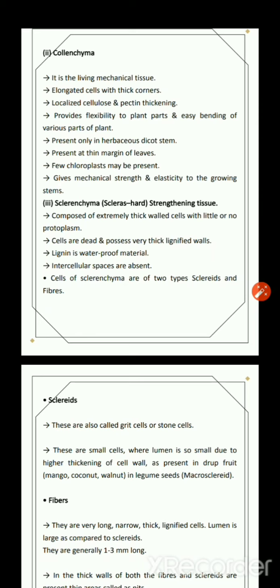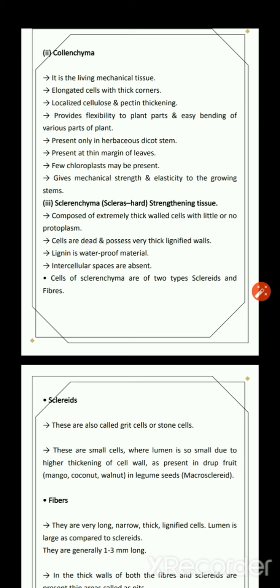Now what is the function of this? Their main function is to provide mechanical strength and elasticity to the growing stems, as well as provide flexibility in plant parts. Now the last but not the least is sclerenchyma tissue. Sclera means hard. These are the strengthening tissues. They are basically dead cells, and there are no intercellular spaces between them, and they are composed of extremely thick-walled cells with little or no cytoplasm.